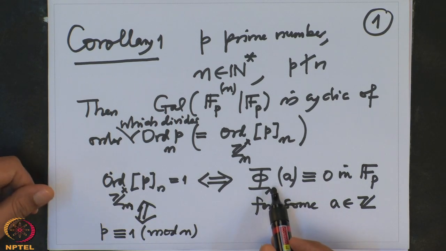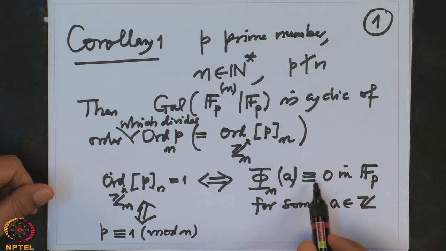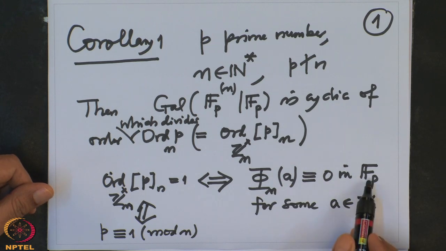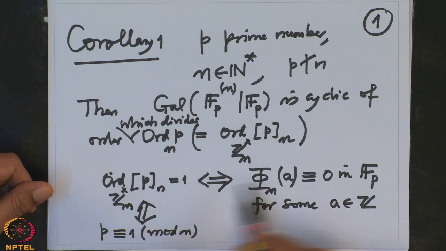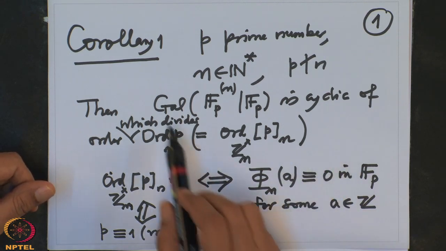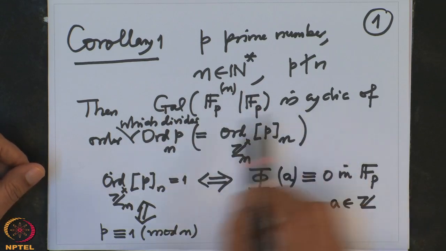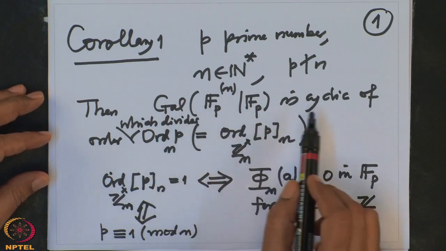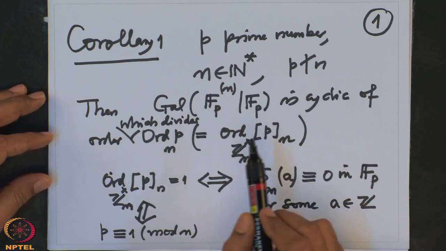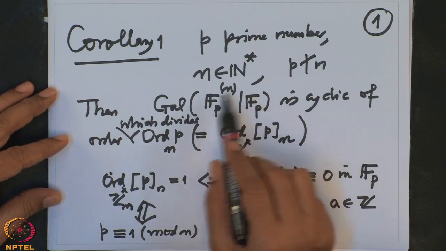So the cyclotomic polynomial is a polynomial with integer coefficients actually, and when I read it mod P, if it has a 0 in Fp, which is equivalent to P congruent to 1 mod n, then that will imply the Galois group of the cyclic extension is trivial.